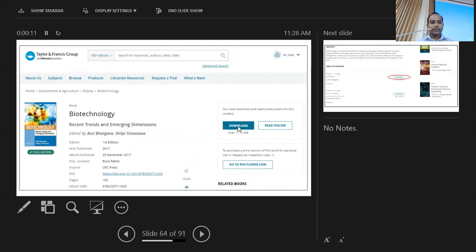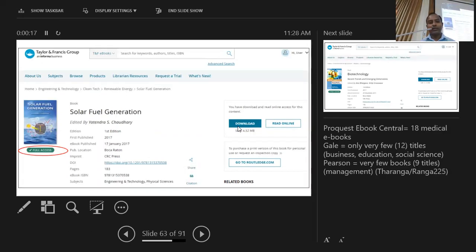These are some screenshots of such books out of 79, 78 books. These are some of the titles that we have purchased from Taylor and Francis.